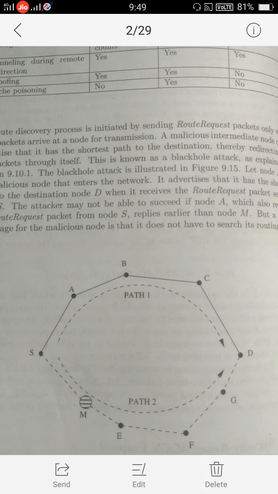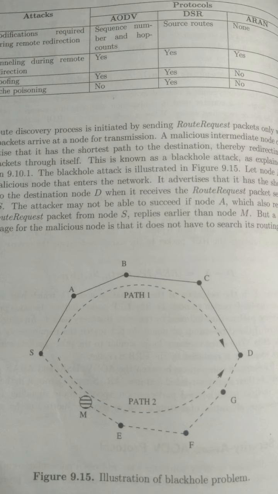Here the source and destination communicate via two signals, the route request signal as well as the route reply packets, as usual previously. The malicious node should not give the route reply to the sender. At that time the sender will know this is a malicious node, since it did not give the route reply packet to me. So this is not a secure path.